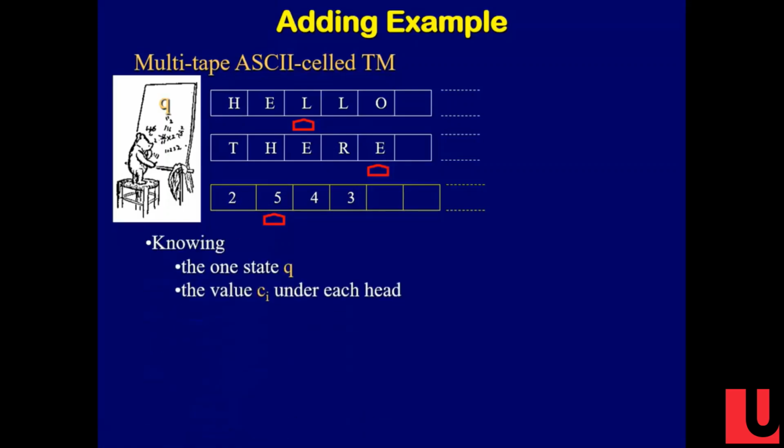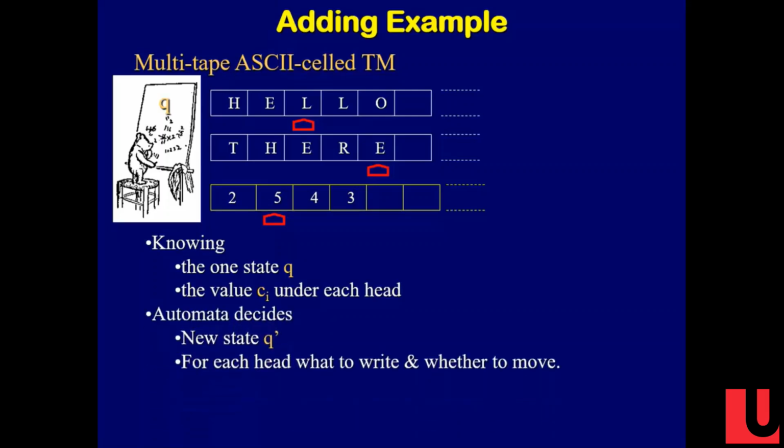And so what do we know? Now we have to design the delta function. The delta function knows what state it is in, knows what character is under each head, and based on that, decides the new state, decides what character should be written under each head, and whether each head should move.